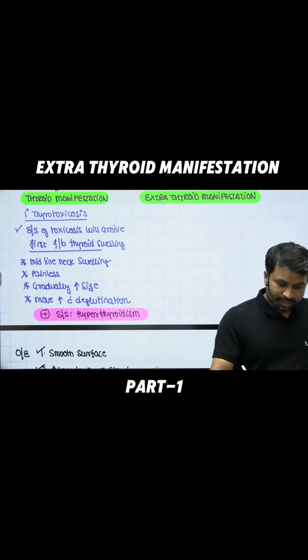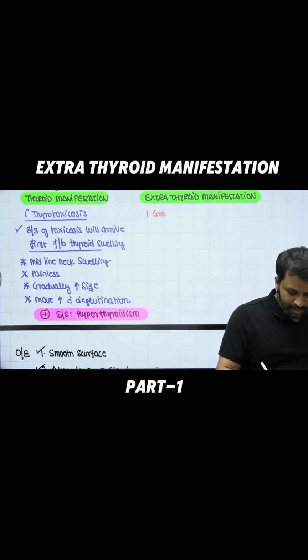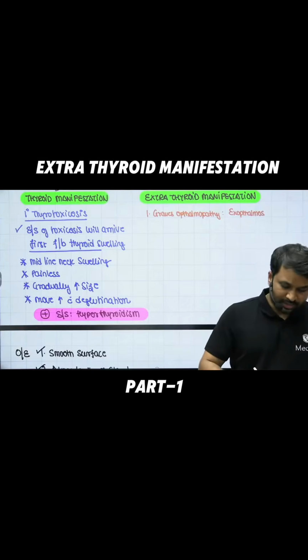Extra thyroid manifestation. In the extra thyroid manifestation, number one, you have something called Graves ophthalmopathy, which is also called exophthalmos, right? So what is this exophthalmos that is going to happen?